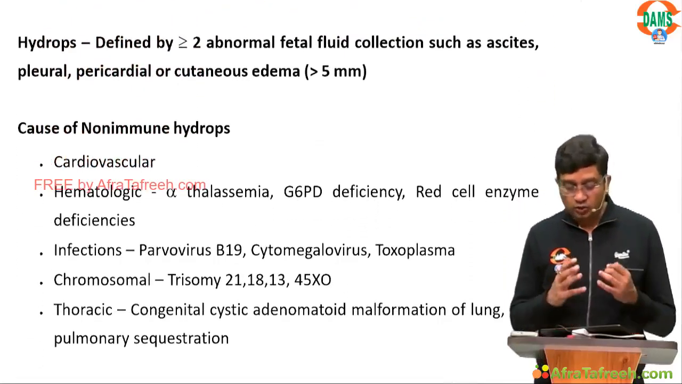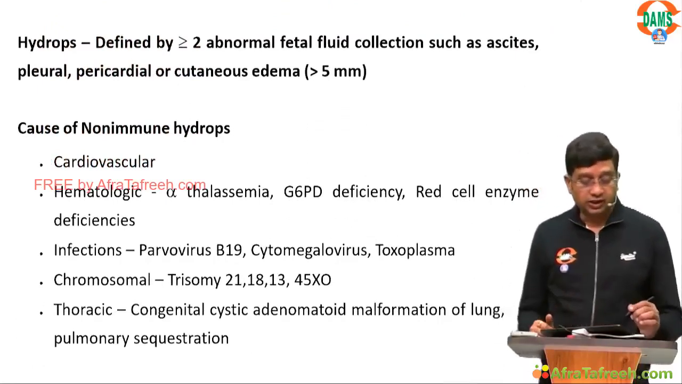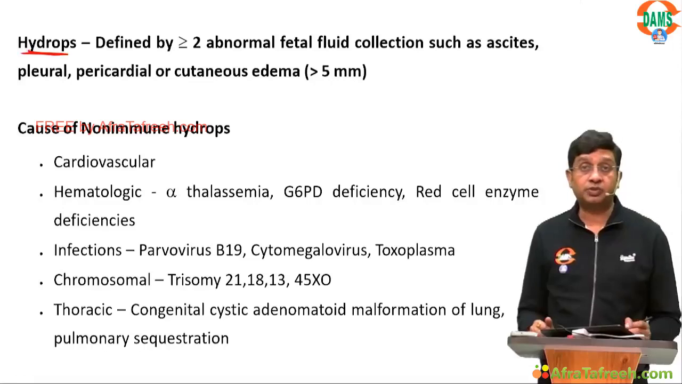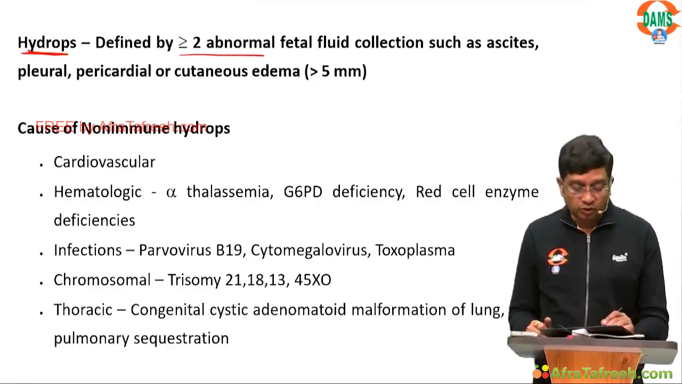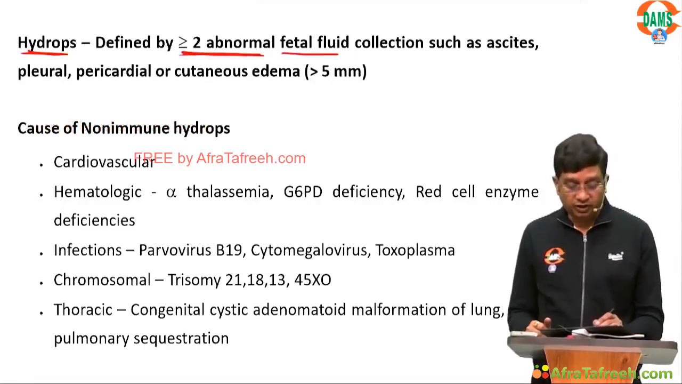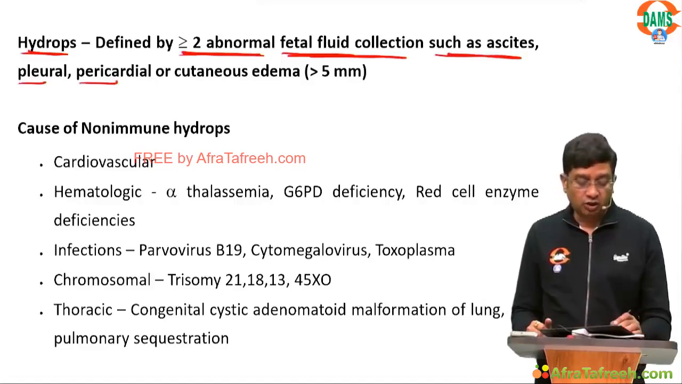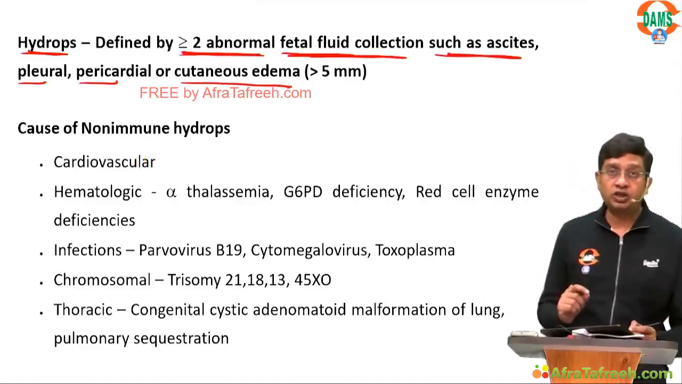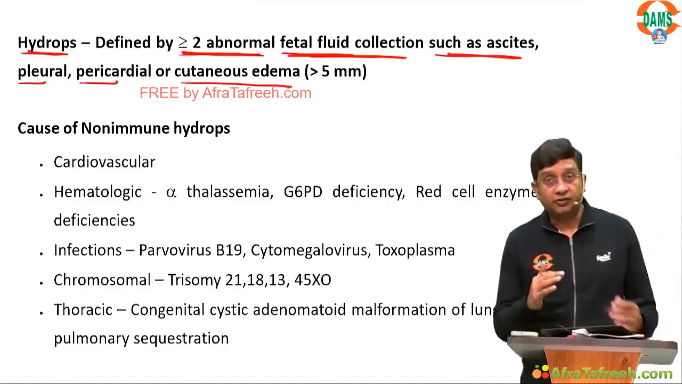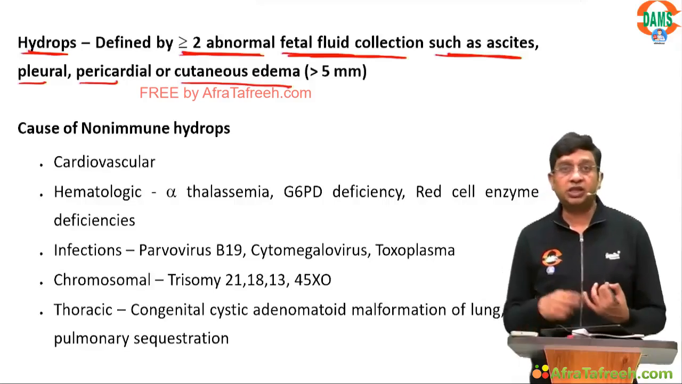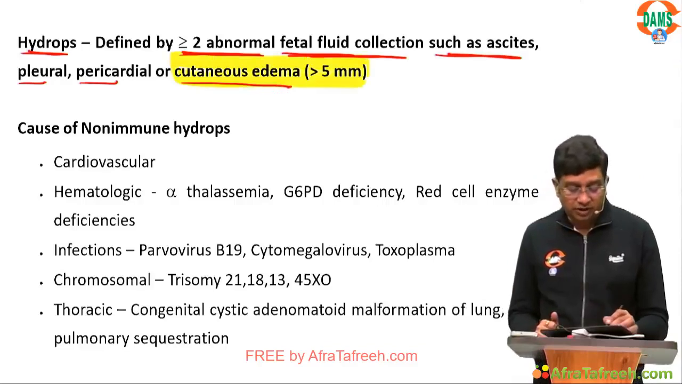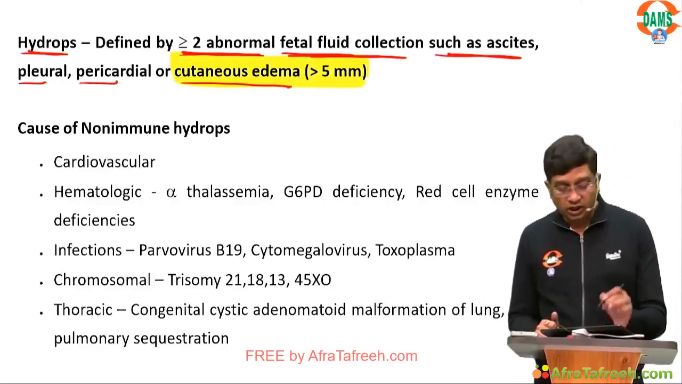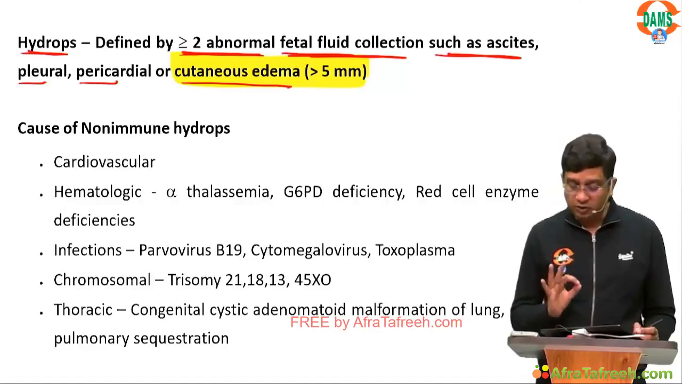Then, the topic which is going on nowadays is hydrops. Now how do you define hydrops? Hydrops is defined by two or more abnormal fetal fluid collections such as ascites, pleural effusion, pericardial effusion, or cutaneous edema. So the first thing you should remember is the definition of hydrops: at least 2 abnormal collections, right? And in cutaneous edema, it should be more than 5 millimeter.